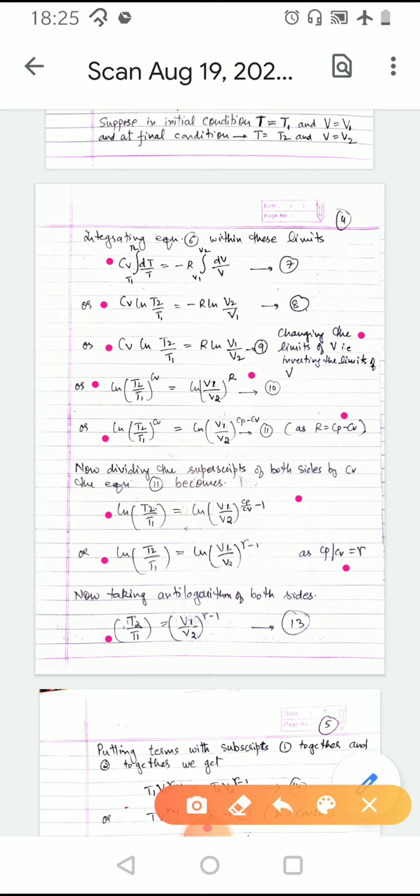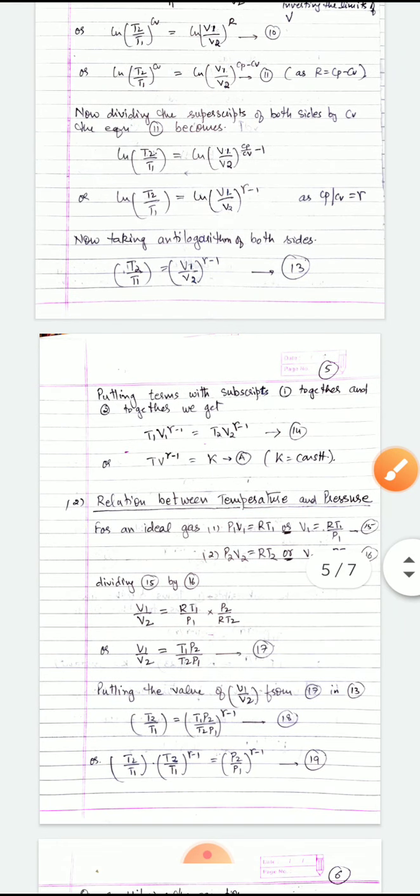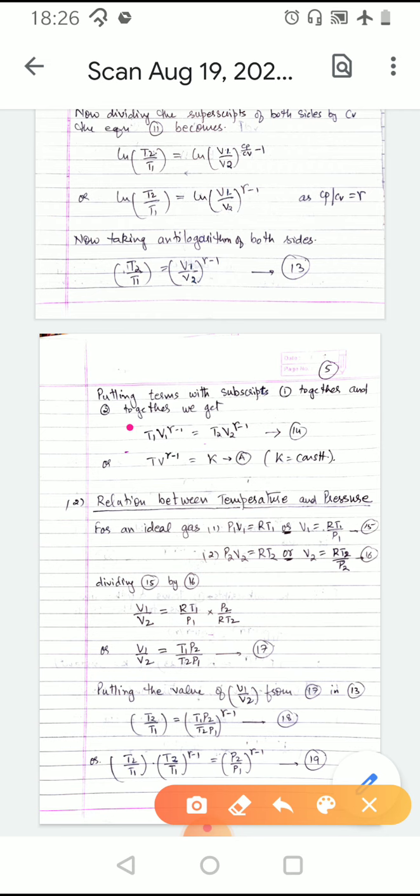Now putting terms of subscript 1 together and subscript 2 together, the expression becomes T1 V1 raised to gamma minus 1 is equal to T2 V2 raised to gamma minus 1, or we can say T into V raised to gamma minus 1 is equal to K, which is a constant.